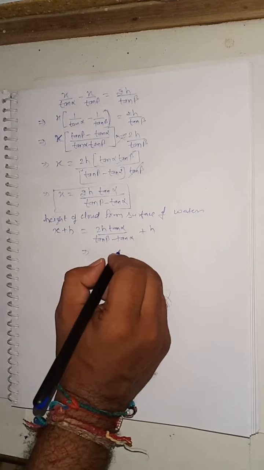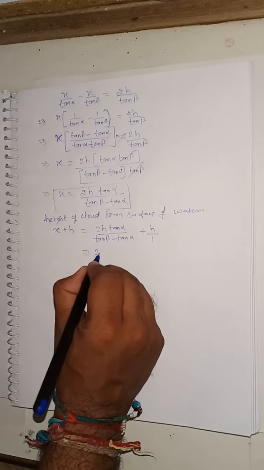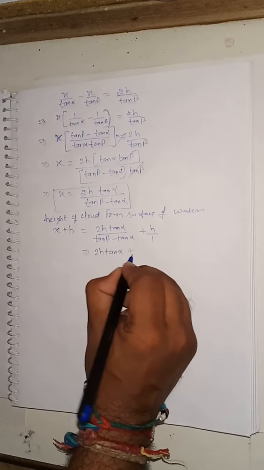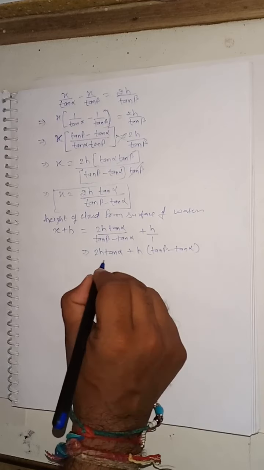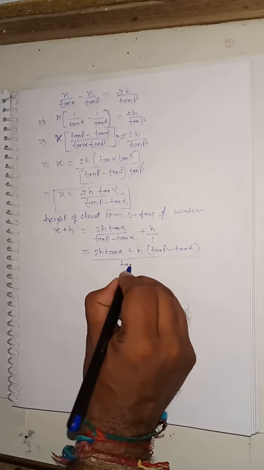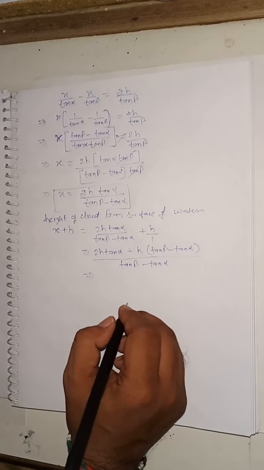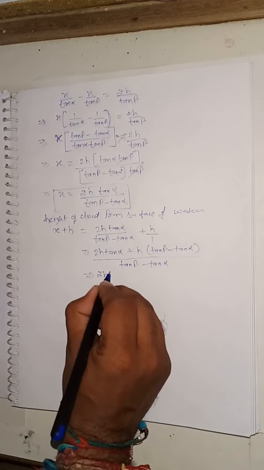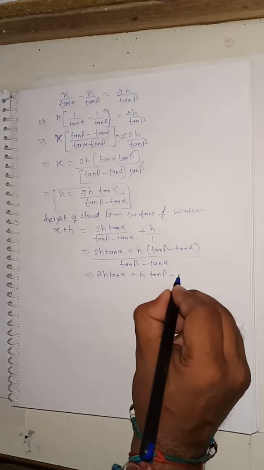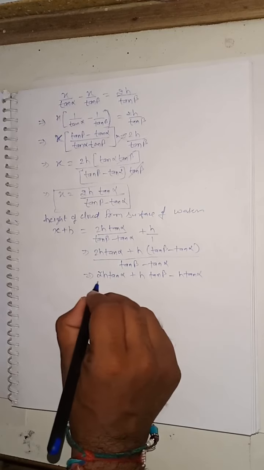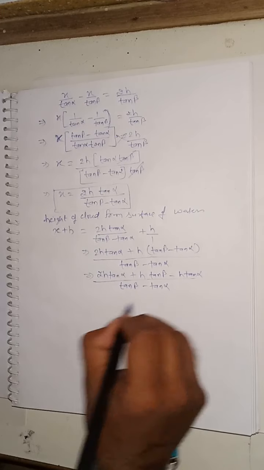So by taking the LCM, what we will get: 2h tan alpha plus h into tan beta minus tan alpha, divided by tan beta minus tan alpha. Okay, opening the bracket, h into tan beta minus h into tan alpha, divided by tan beta minus tan alpha.